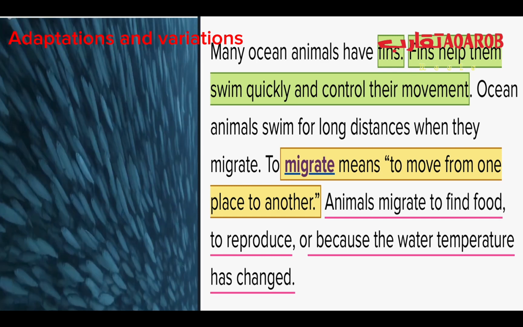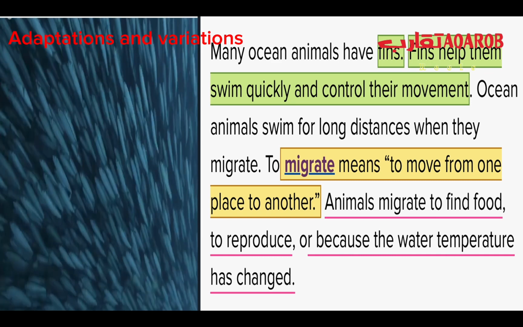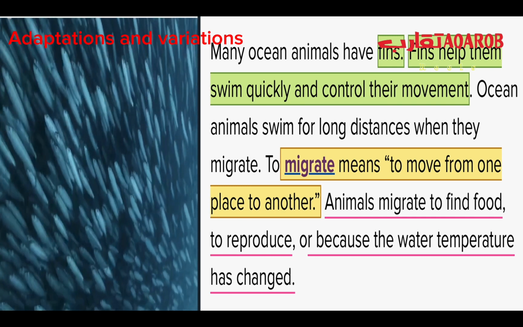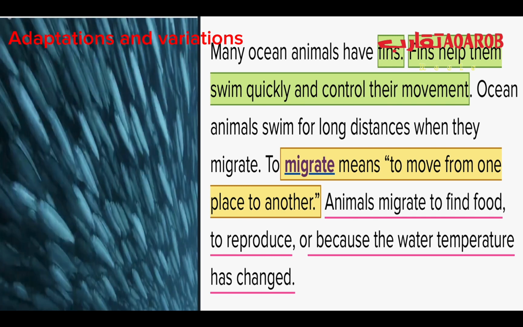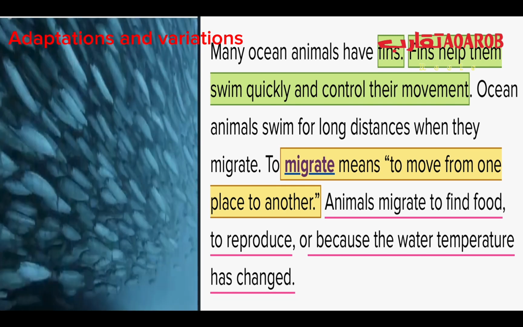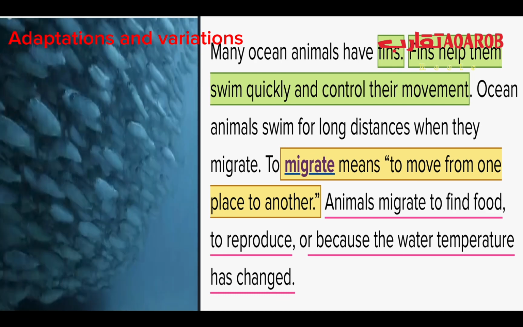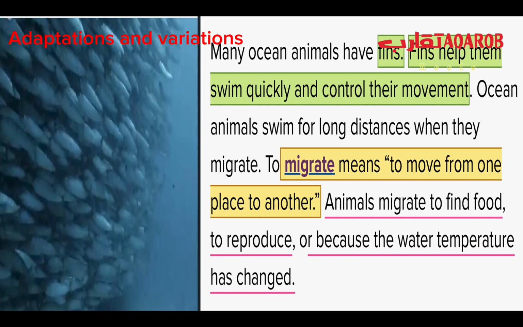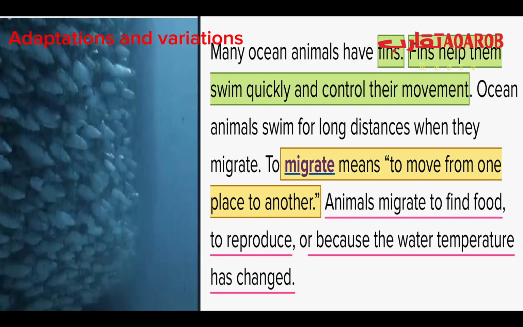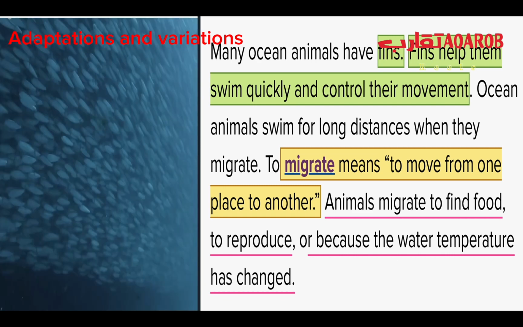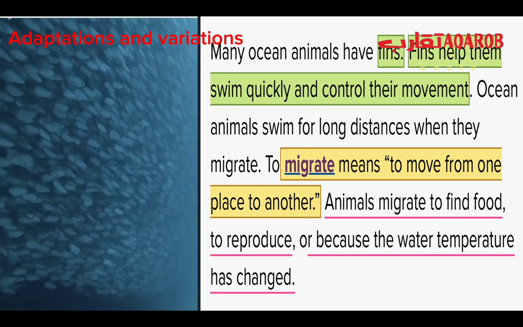Animals migrate to find food, to reproduce, or because the water temperature has changed. So again, migrate means to move from one place to another. Why do animals migrate? Animals migrate to one, find food, two, reproduce, and three, because the water temperature has changed. So as you see in the video on your left hand, this is a type of fish migration.